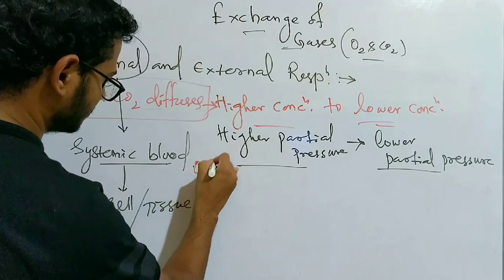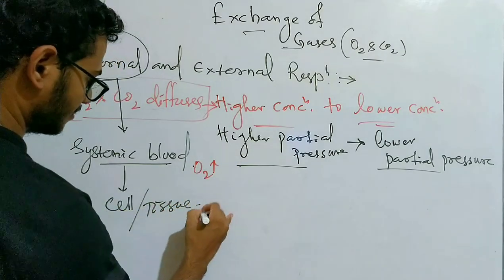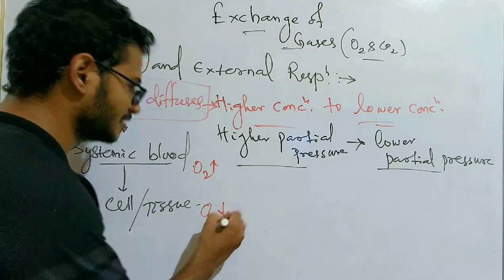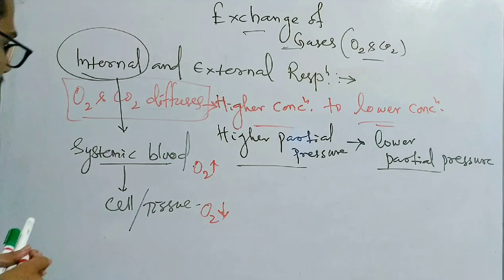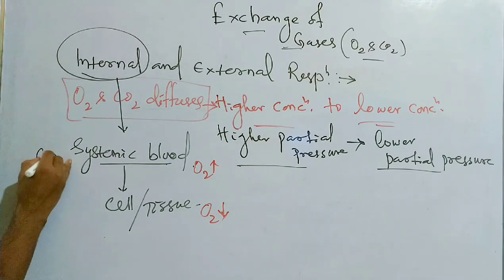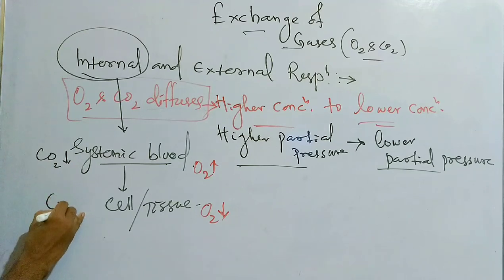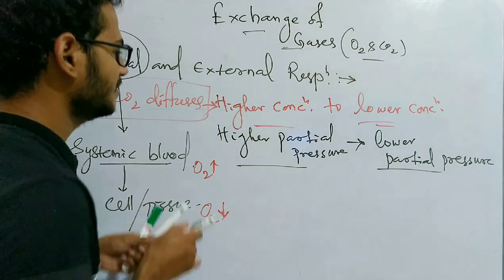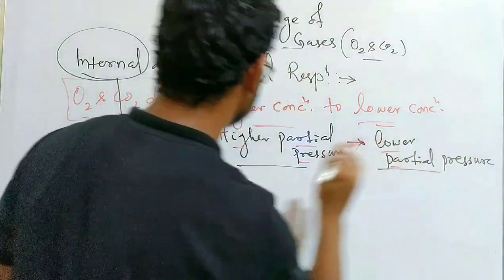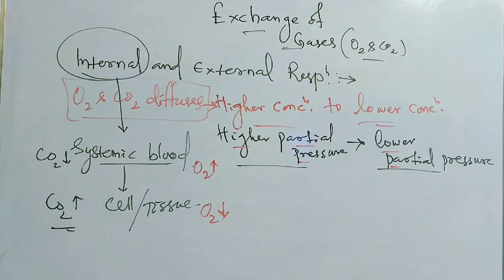It will have a higher concentration of oxygen, and in the cell the partial pressure of oxygen is less. But the systemic blood has less carbon dioxide, and the partial pressure of carbon dioxide is higher in the cell. So here the exchange of gases takes place from higher partial pressure to lower partial pressure; the oxygen and carbon dioxide diffuse from higher to lower partial pressure.